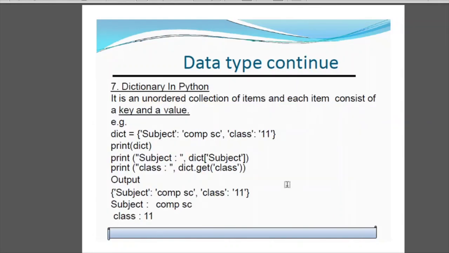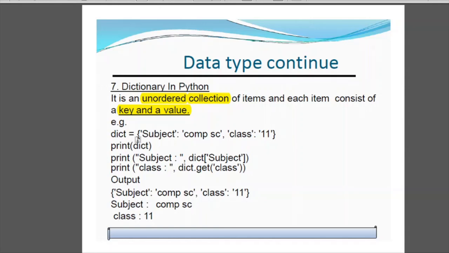Next we have dictionary in Python. Now dictionary is also a data type. It is an unordered collection of items and each item consists of a key and a value. So in this you provide a proper key. What do you mean by key? An identification, you can say a label, basically a label which you provide. Like when you have notebooks in your class, in your junior classes, or even nowadays, you provide a label that this is science notebook, this is physics notebook, this is chemistry, this is accounts. So you provide a label to it. Similarly, you can say that a key is a label.